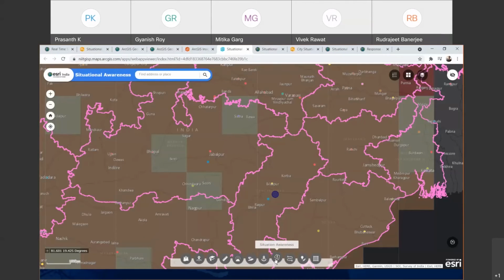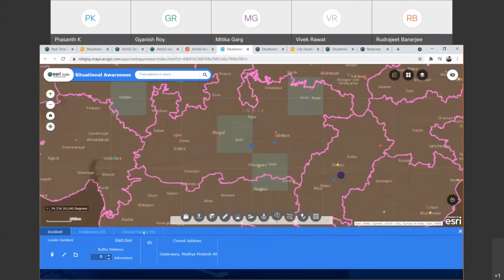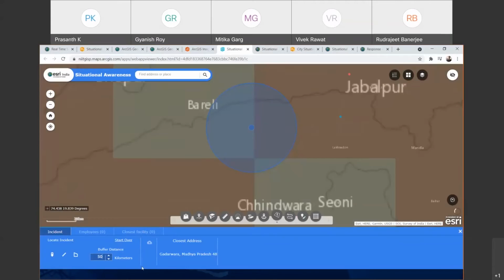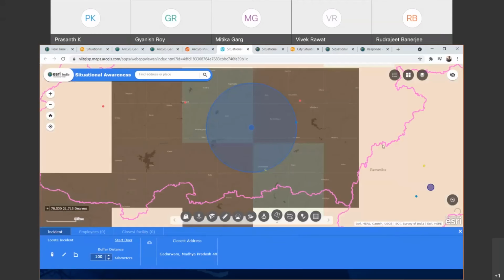And it also creates options to give you situational awareness if you select a specific location, or if you select that as your asset location and create a buffer of a specific area. Or if I take a 100-kilometer buffer, it will have more value.